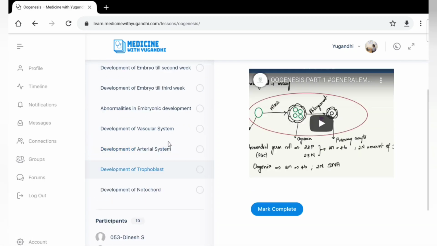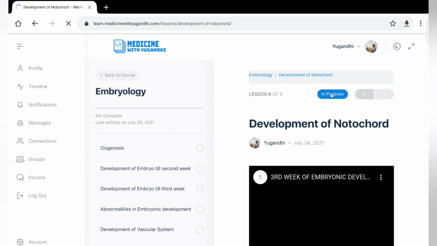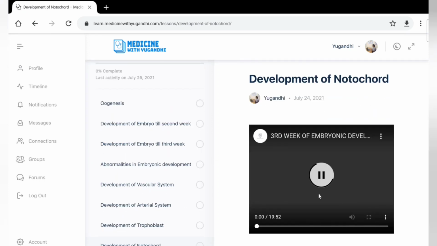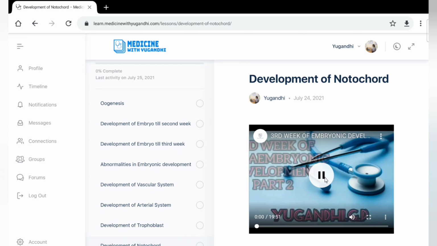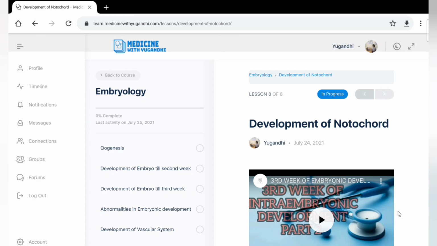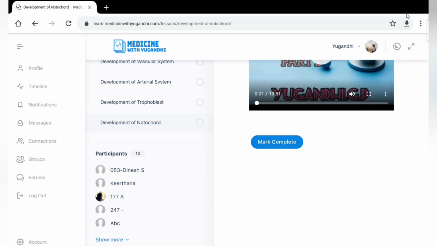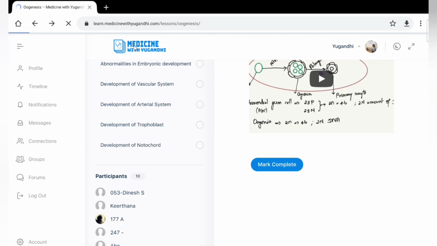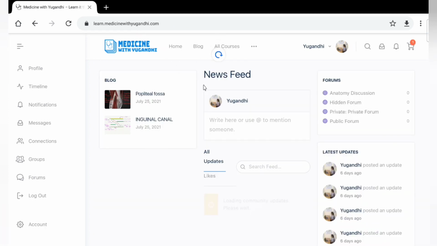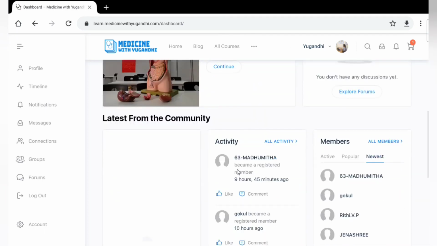Whichever lecture videos you would like to watch, you can just click on that and start watching. Once you have completed, you can just mark as complete. To know how much of the portions you have completed, you can just mark complete, and that will appear on your dashboard. Then coming back to the news feed, so we have completed the dashboard.